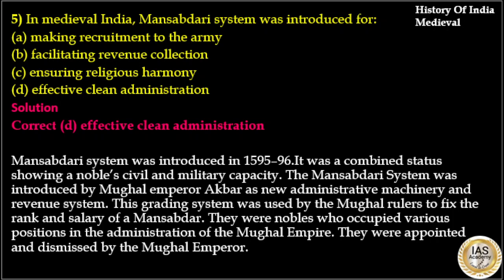Mansabdari system was introduced in 1595. It was a combined status showing a noble's civil and military capacity. The Mansabdari system was introduced by Mughal Emperor Akbar as a new administrative machinery and revenue system. This grading system was used by the Mughal rulers to fix the rank and salary of a Mansabdar. They were nobles who occupied various positions in the administration of the Mughal Empire. They were appointed and dismissed by the Mughal Emperor.